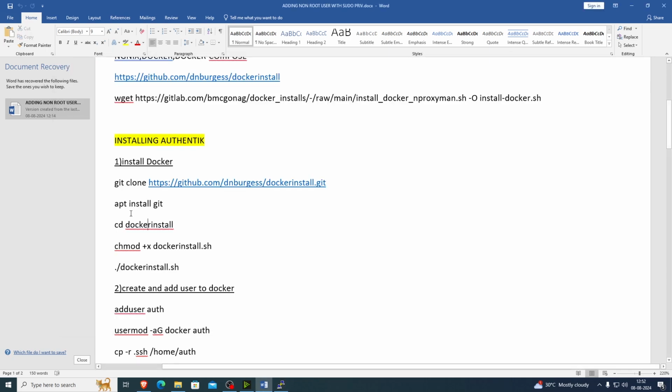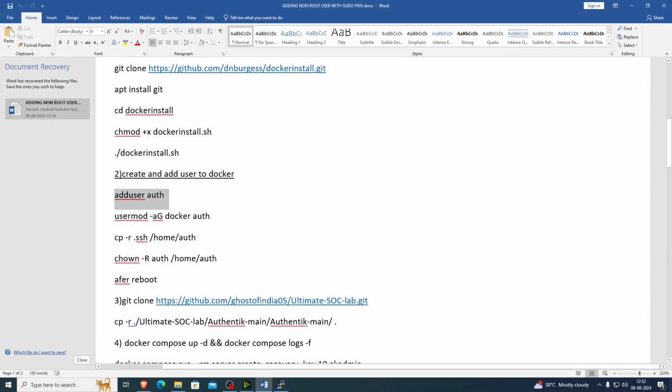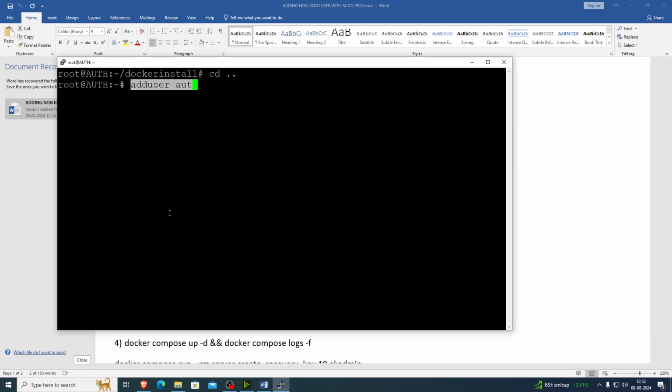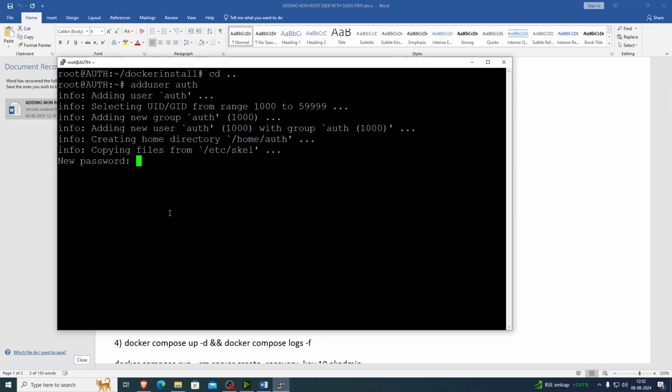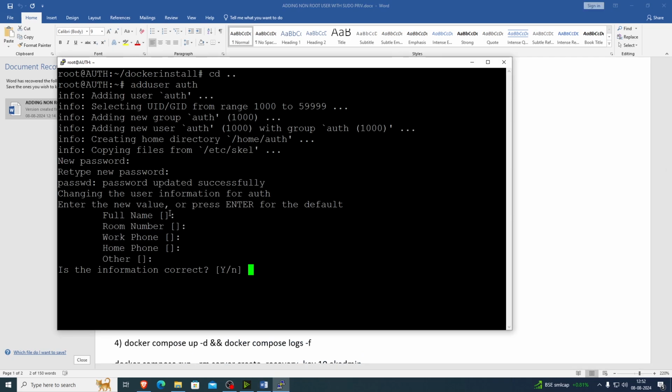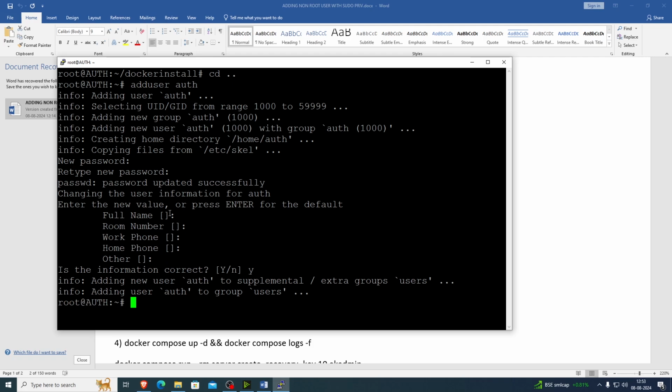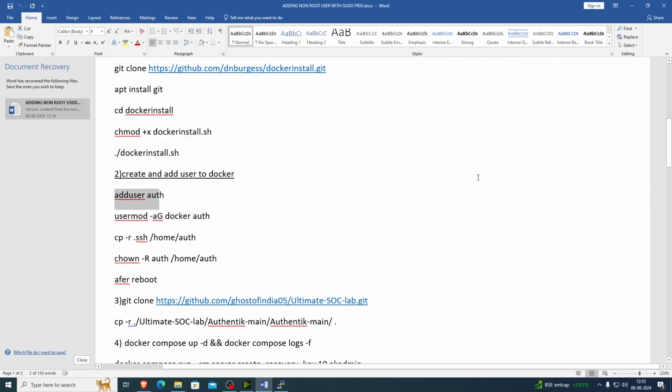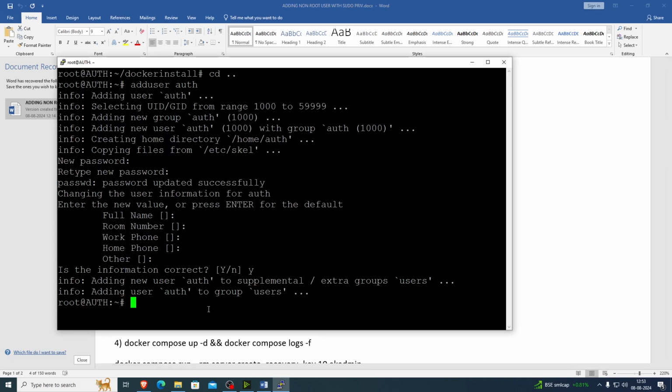Now let's add user. So we are going to add auth user to Docker group.